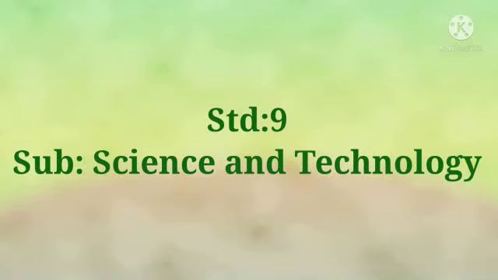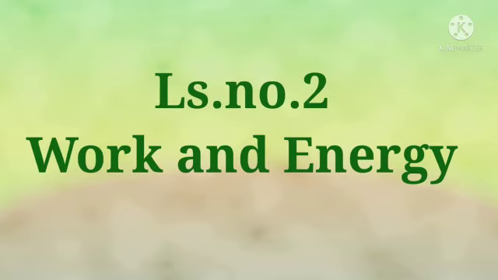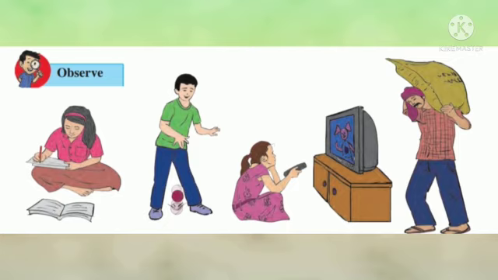Standard 9, Subject Science and Technology. Lesson number 2, Work and Energy. Now let us see what is work. Work is said to be done when a force applied on an object causes the displacement of the object. Work equals force into displacement.